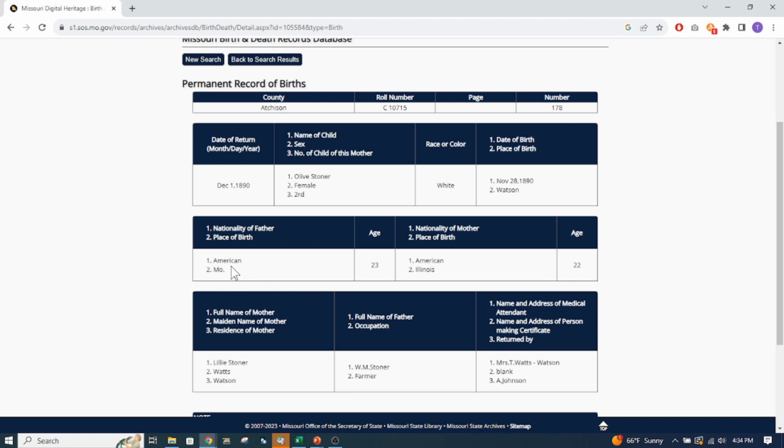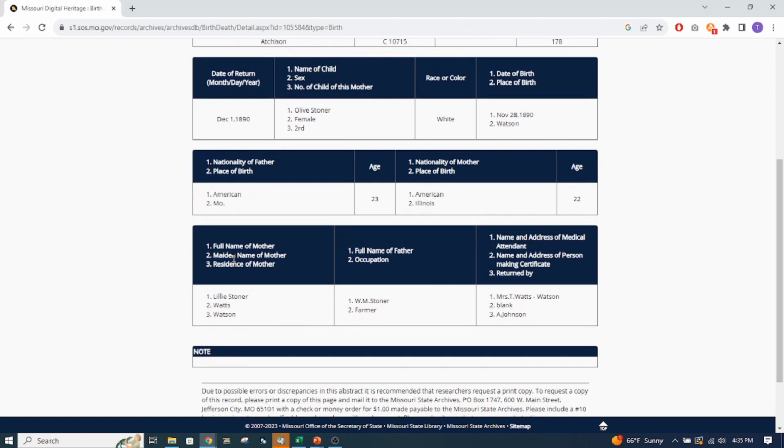But it gives you the information. American nationality, age 23. This is Illinois. I believe this is the father right here. Date of return, name of the child, race, color, date of birth, place of birth, mother's name, maiden name, and residence of the mother, father's name.